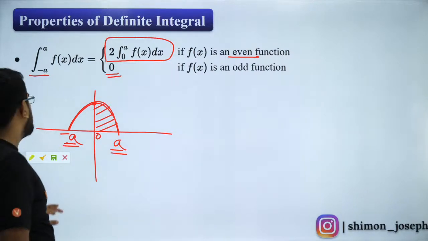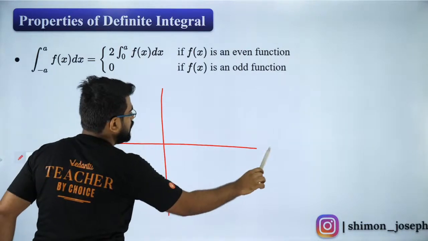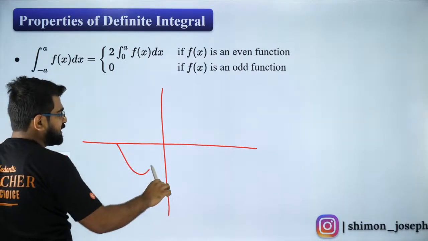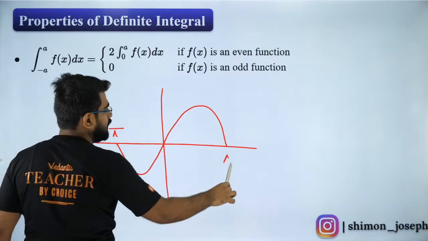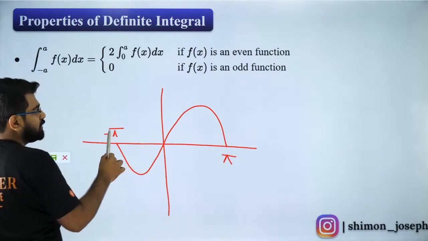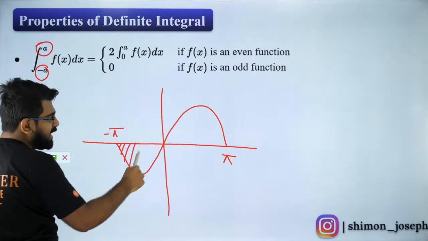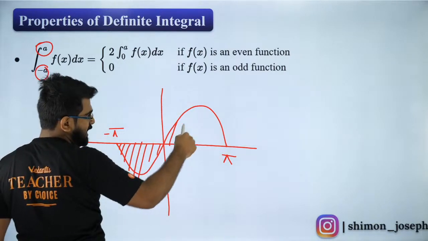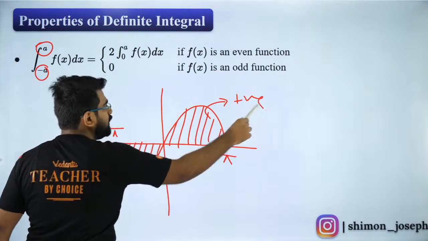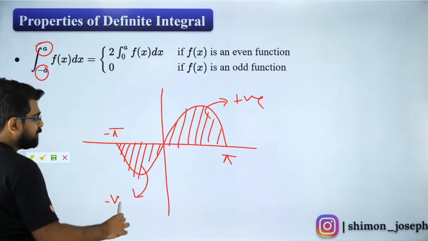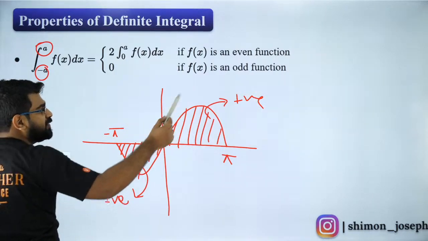Fantastic. So now, the next part is odd function. Odd function means something like sin x. Let us say from minus pi to pi, I want to integrate sin x, so something like minus a to a. If you look at it carefully, this area is equal to this area, but because it is definite integration, this is positive area and this is negative, because definite integration is algebraic area.